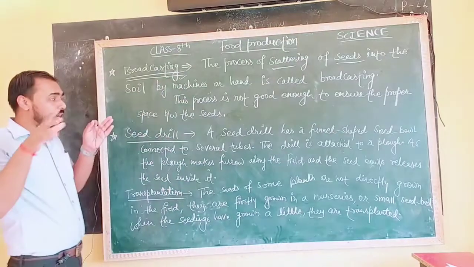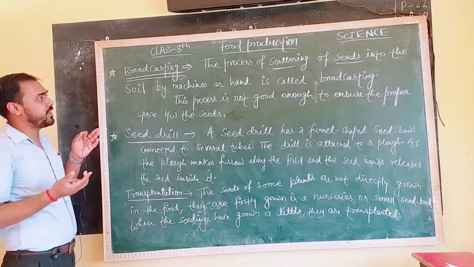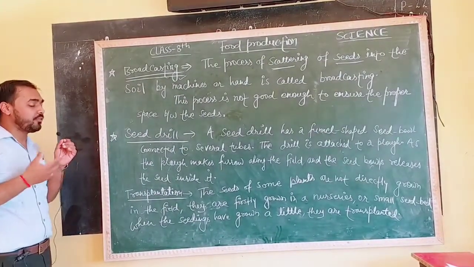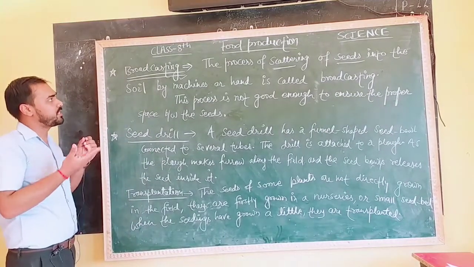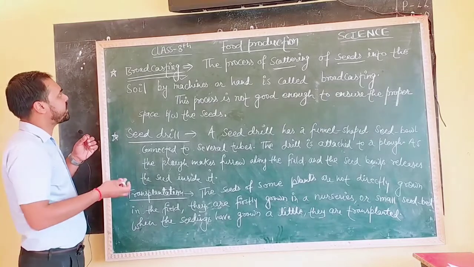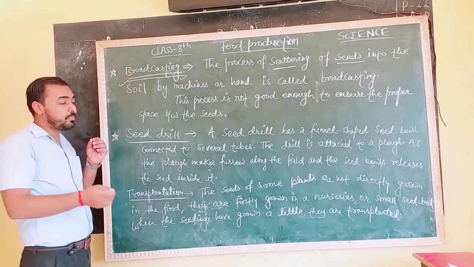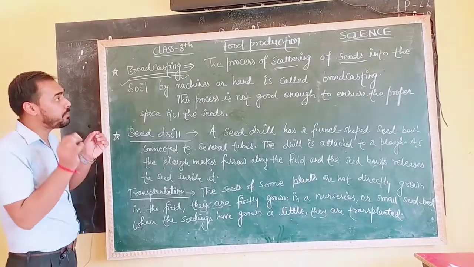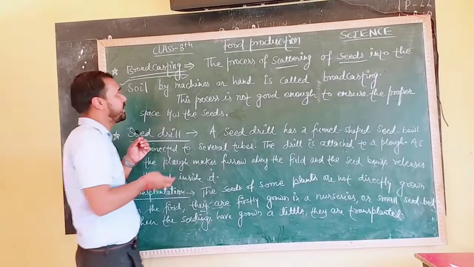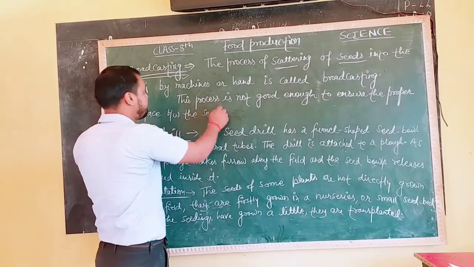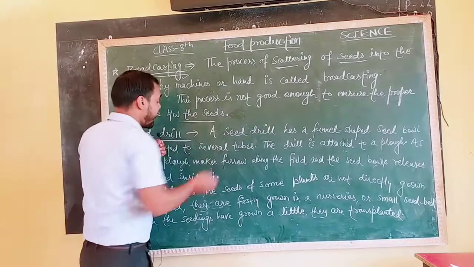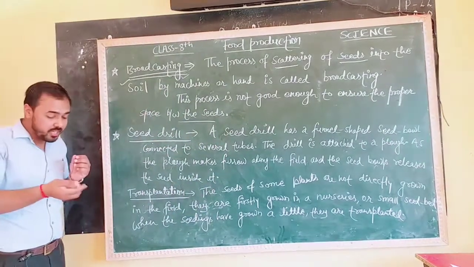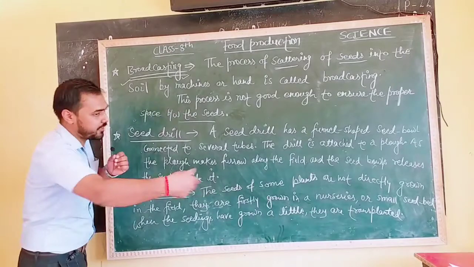When all the soil has been prepared, we have cultivated, irrigated, plowed, leveled, whatever the processes are, after that we broadcast. We spread the seed into the field, and spreading or scattering of seed into the field is called broadcasting. This process is not good enough to ensure proper spacing between the seeds. Actually, we are spreading the seeds by taking them in hand and spreading them in the field like this.